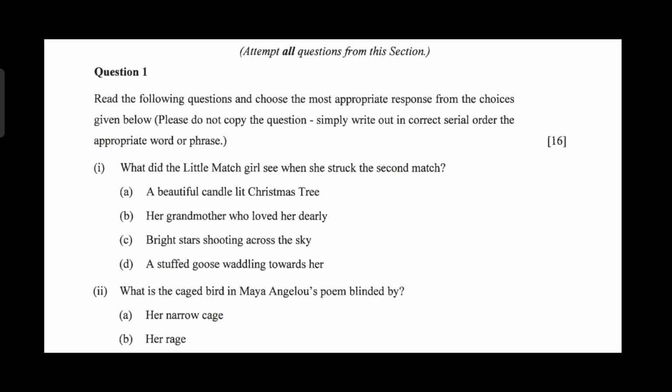Question 1. What did the little match girl see when she struck the second match? A beautiful candle-lit Christmas tree, her grandmother who loved her dearly, bright stars shooting across the sky, or a stuffed goose waddling towards her. The right answer is option D.